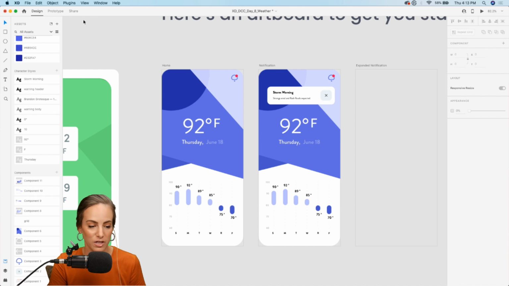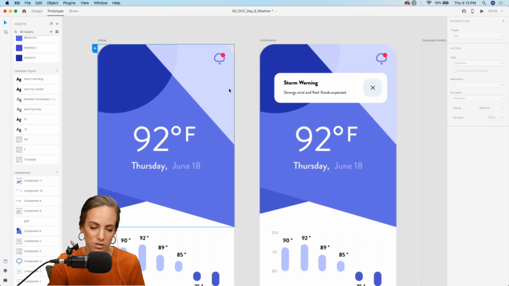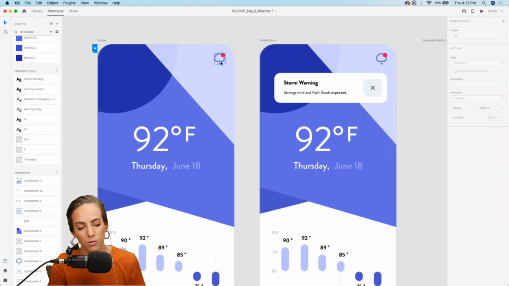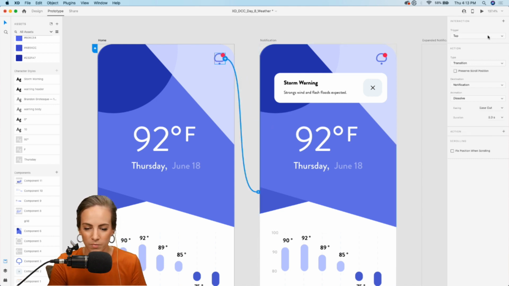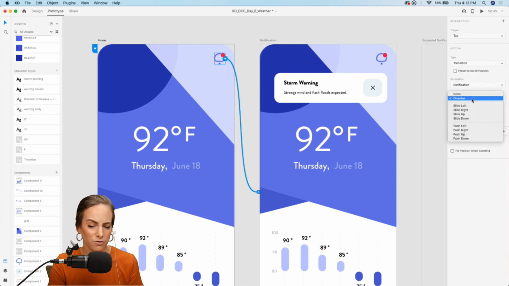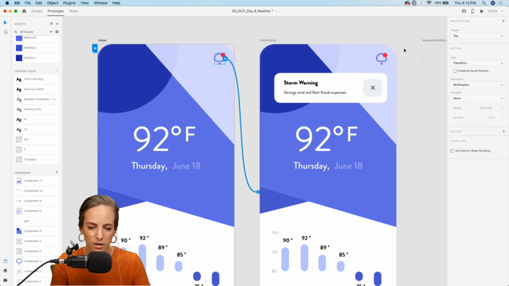Now let's hop into our prototype tab and we can just add the triggers that we want to add so far for these screens. So from the first one to the second one, I just want to click on this little red circle. Got to see what's going on here. So let's drag this little blue indicator over to the next screen, and we just want the trigger to be tap. Nothing too fancy here. You can add an animation if you want, but I usually prefer for tapping around, those things should be super quick, just immediate. So I usually change that to no animation, no easing or anything.